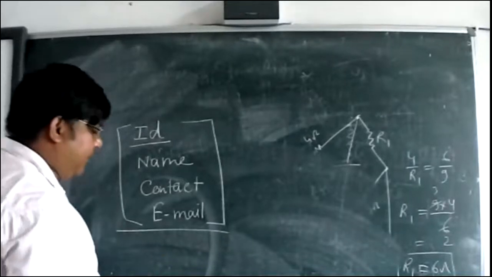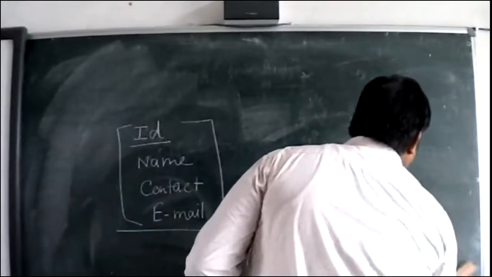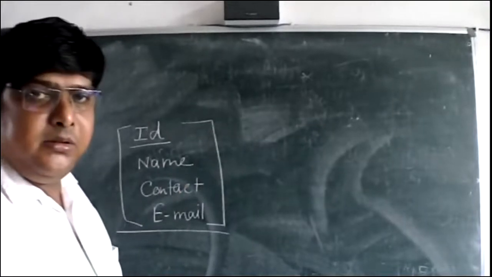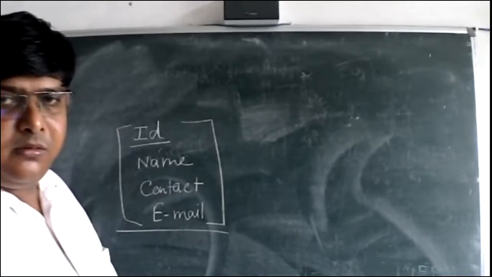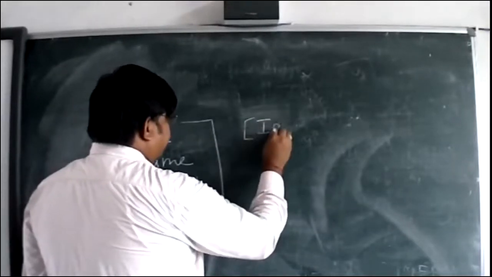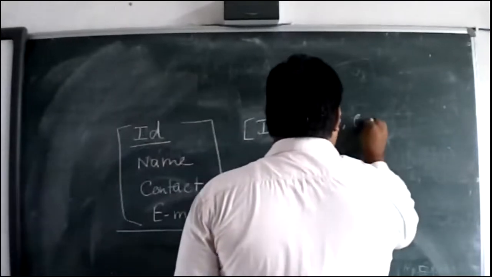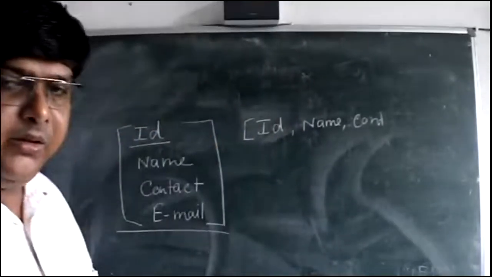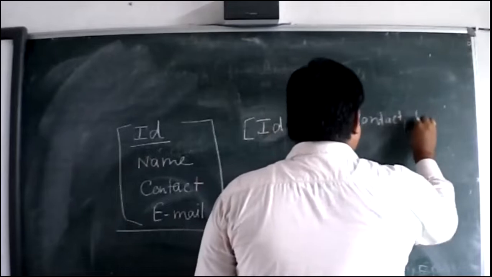So how will we store them, and what is the sequence? We will store them in the form of ID, then name, then contact, and then email.